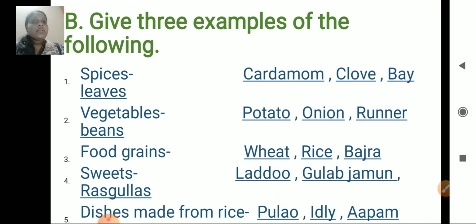And here give 3 examples for the following. Spices: cardamom, clove, bay leaves. Vegetables: potato, onion, runner beans. Food grains: wheat, rice, bajra. Sweets: laddu, gulab jamun, rasagulla, barfi. Dishes made from rice: pulao, idli, appam.